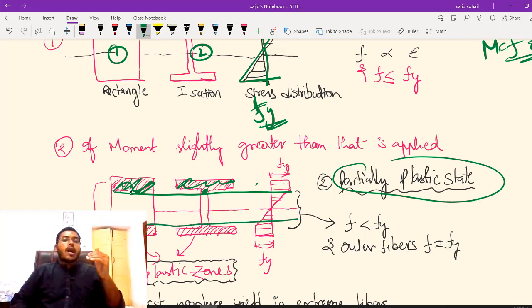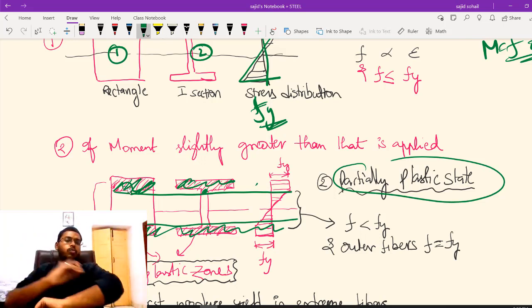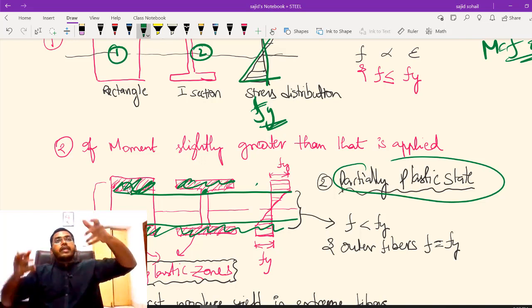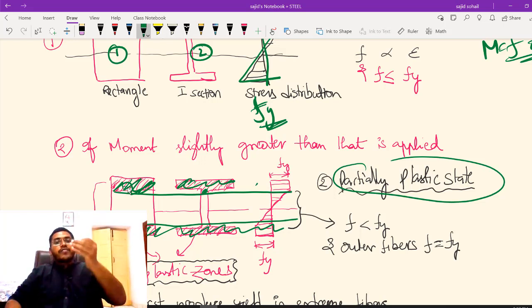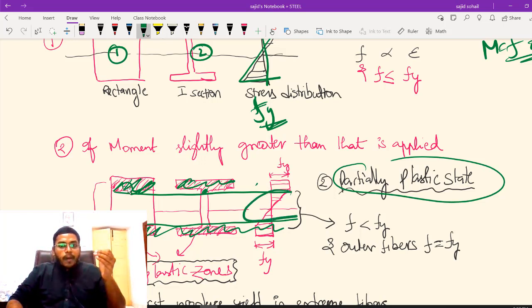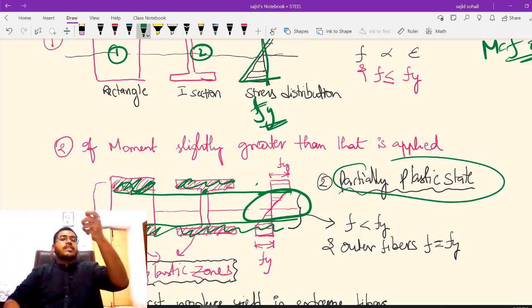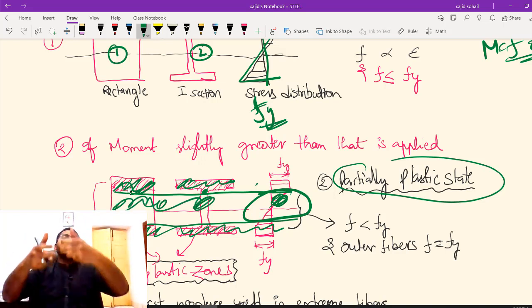There could be a question asked of you: what is the depth of the plastic zone? We will solve it in the next module. So what is happening here? Whenever you increase the moment, the external fibers in both directions start taking Fy strength, but depending upon the moment you apply, in the center there are still fibers which are not taking Fy.